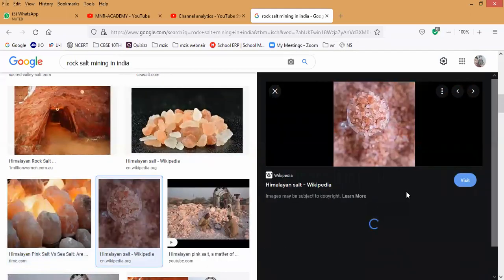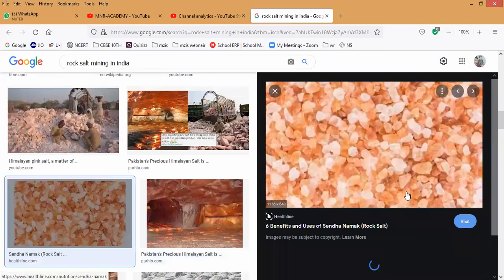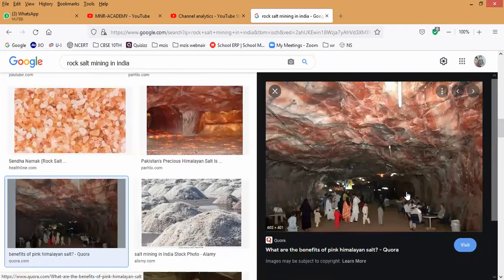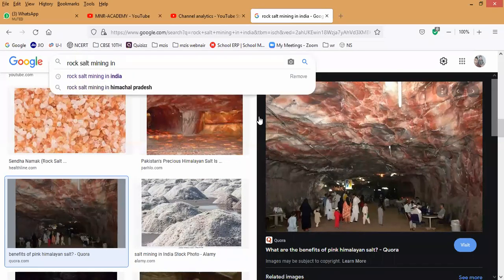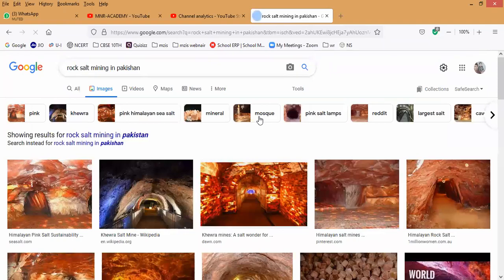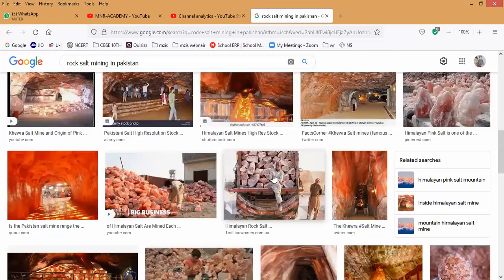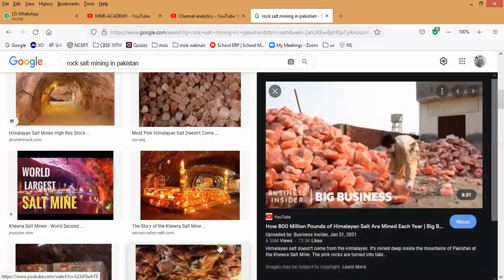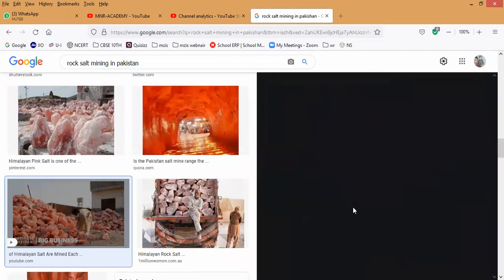We have to dig inside and blast it. For many Pakistanis this is the job. They go on digging the mines and they sell it. This is rock salt. More than 80% of the world gets rock salt from Pakistan. They export it throughout the world because the mines there are many and produce a lot. For most Pakistanis this is the profession, and the cost is very cheap. But in India it costs a lot, and in foreign countries it won't be available.